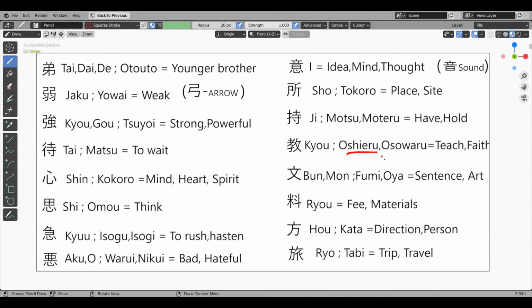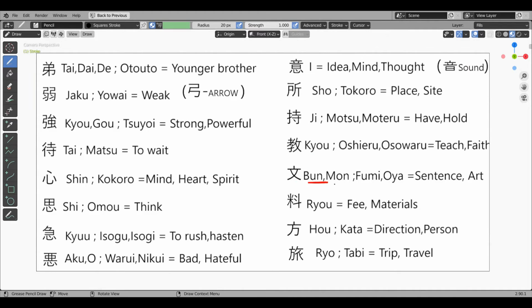Oshieru kanji. Oshieru means teach, or it is also used to say faiths of many types like Christianity, etc. This kanji has a first radical, which is a kanji which means filial piety or respect to the elders. And the second kanji is very similar to the woman kanji. So a child which is following its mother. This kanji means teach. Its onyomi is kyo.